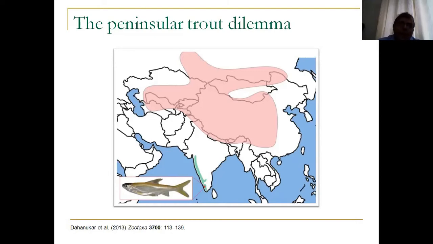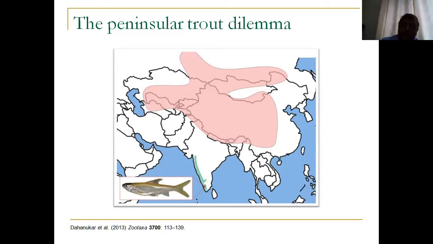Trouts are normally found in Himalayan regions. That's why they are called snow trouts. And you don't have trout-like organisms anywhere else in India. So you don't have it in northern Western Ghats. You don't have it in the remaining peninsular India. You have trouts like schizothoracine fishes like Schizothorax and its congeners in the Himalayas. And then suddenly you have a very trout-looking organism in Periyar Tiger Reserve. Now, that was obviously a new genus and new species.